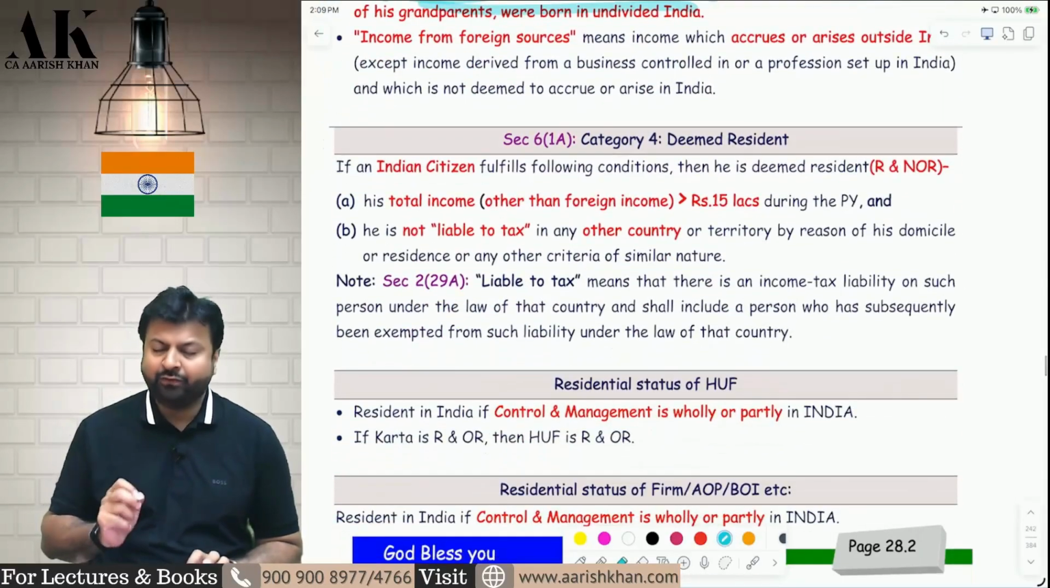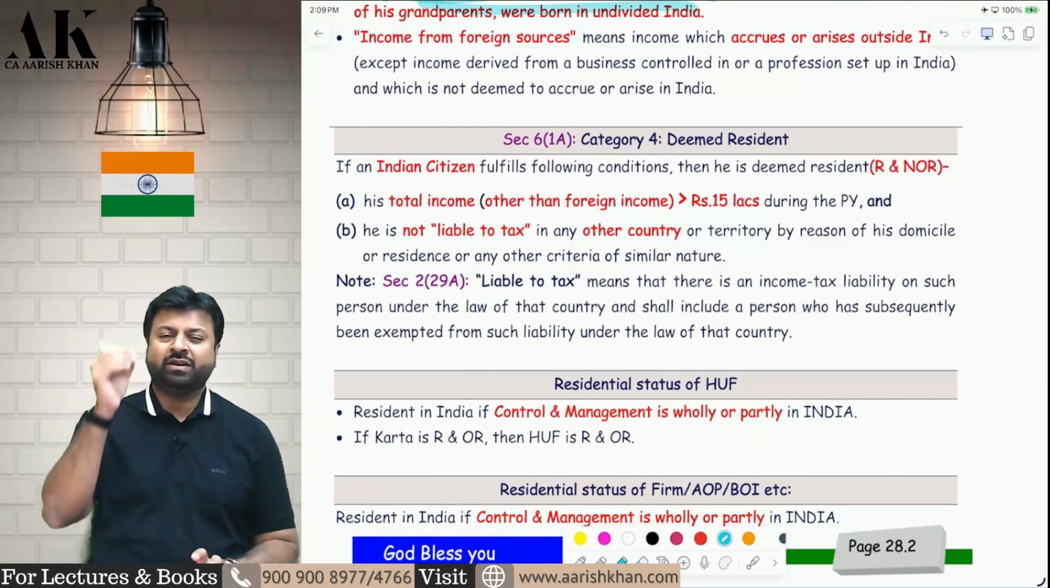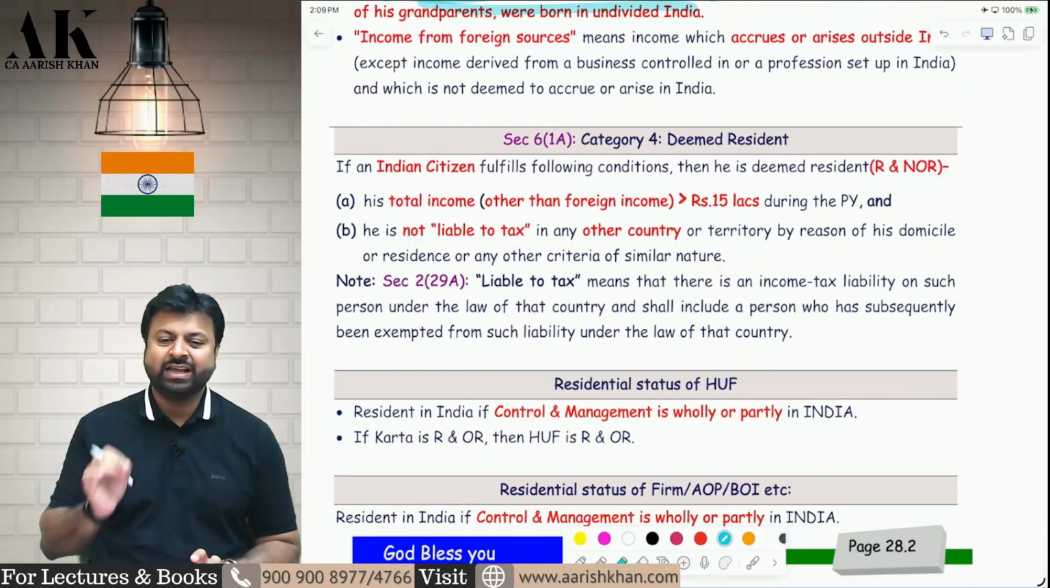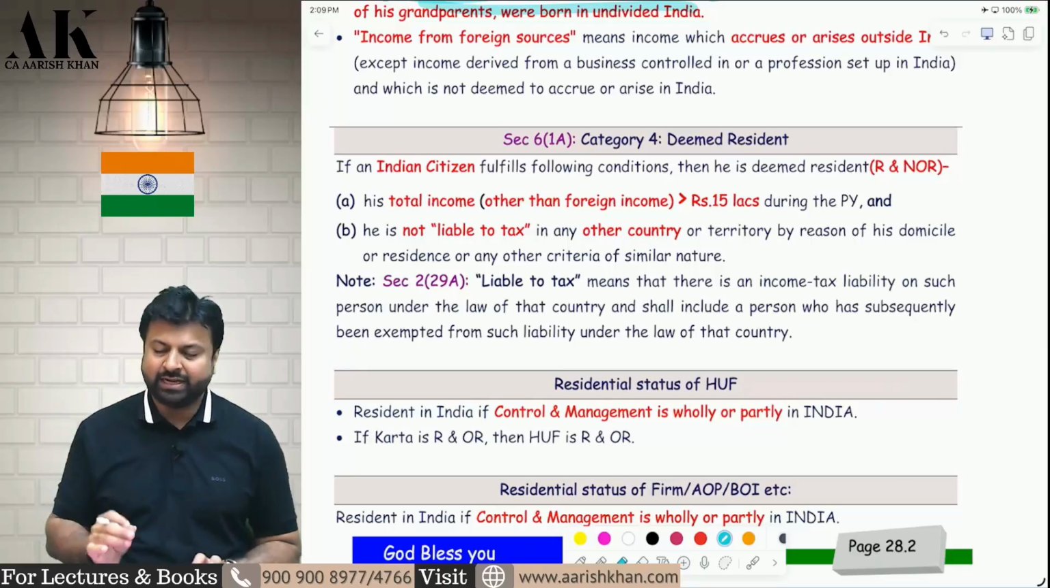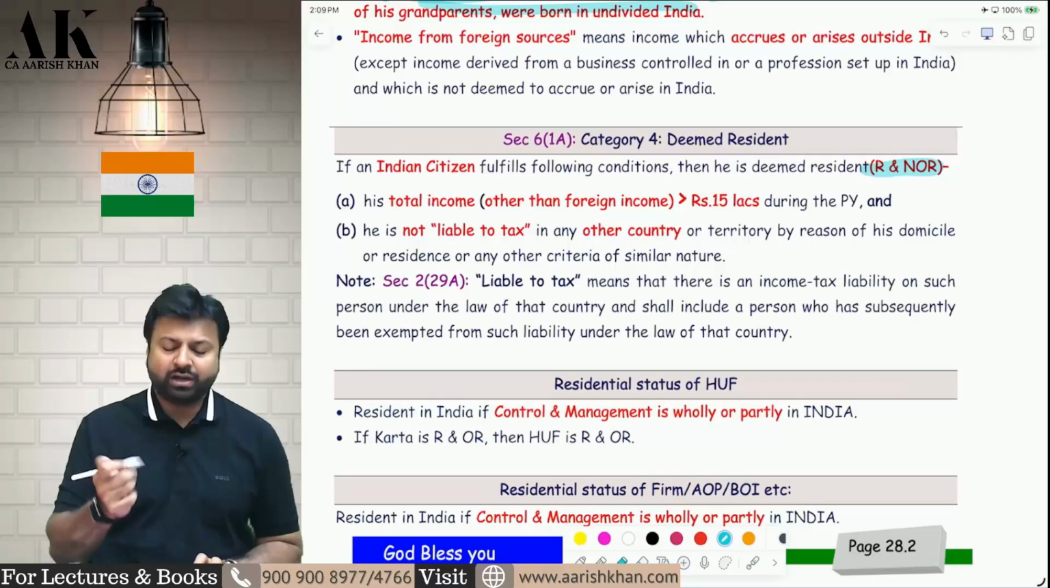Now, category 4. Category 4 is a very special category where you do not have to stay even for a single day in India to become resident. Just fulfill 3 conditions, you will become resident. Here also you will always be not ordinary resident. Ordinary resident is not possible in category 3 also. So what are the conditions?